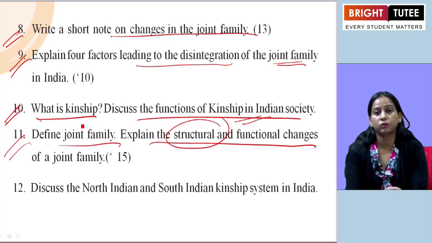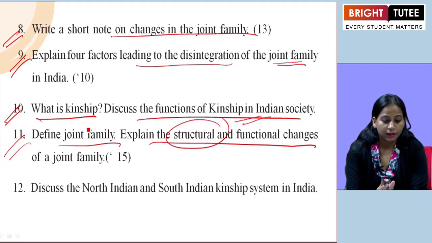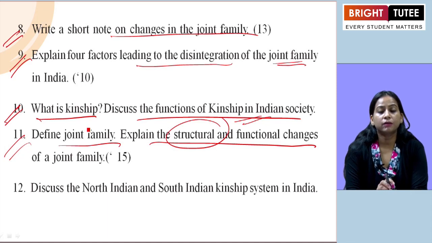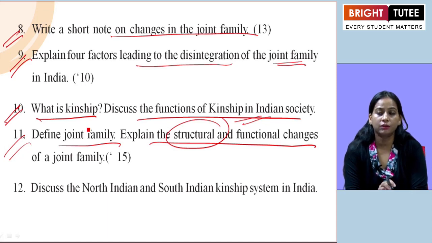Secondly, we can mention the growth of individualism as one of the factors, and the development of the other two sectors, secondary and service sector, manufacturing or the service sector, can be taken as a factor for structural change in the joint family.